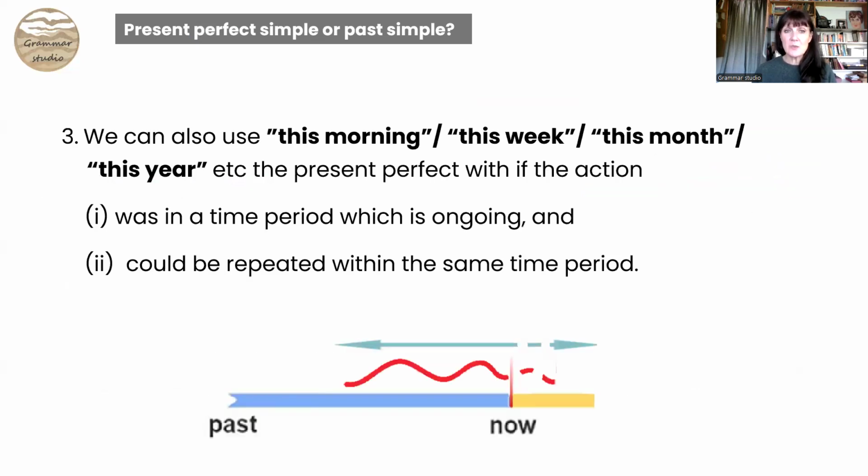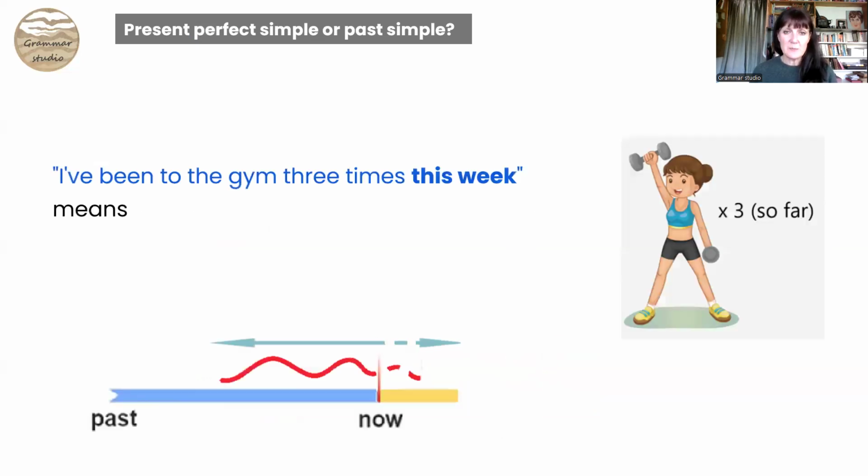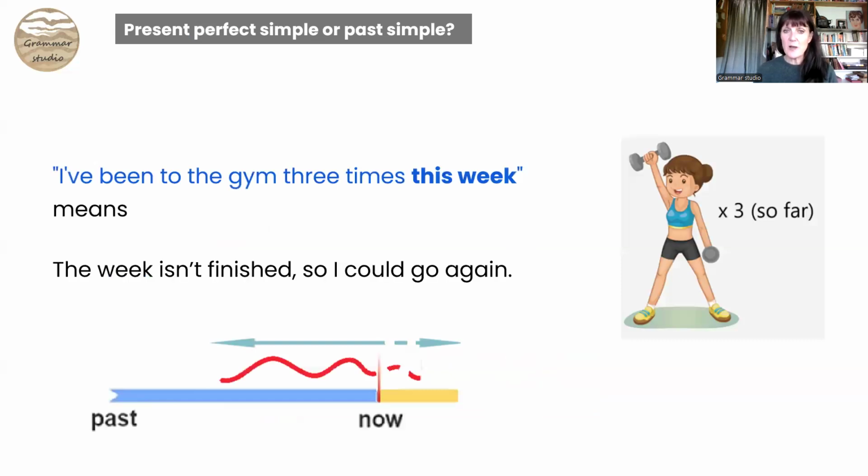However, we can also use this morning, this week, this month, this year, etc. with the present perfect, if the action was in a time period which is ongoing, and could be repeated within the same time period. So remember, this is the time period. It could be single actions, but they have to be capable of being repeated. So, for example, I've been to the gym 3 times this week means this week isn't finished, so I could go again.